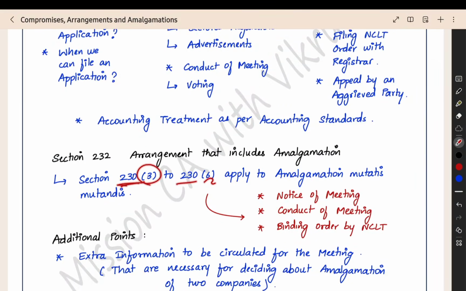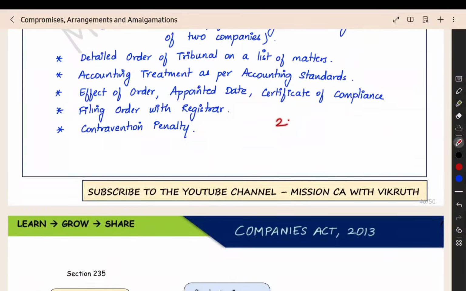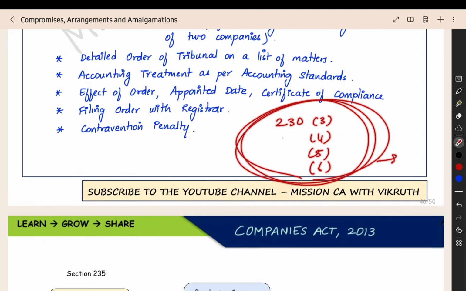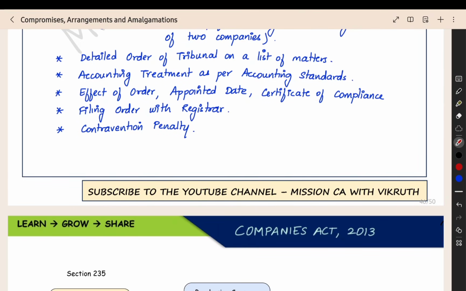230 subsection 3, 230 subsection 6. Between these sections, whatever sections you have, that is 233, 4, 5 and then 6. All this you have to follow as per section 230 itself, even in the process of 232. This will be applicable even in the 232 process also. You have to take it from there.